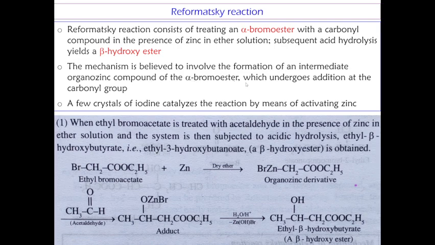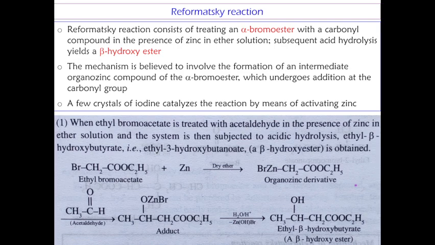The organo-zinc derivative of the alpha bromo ester undergoes addition at the carbonyl compound. So initially we get an organo-zinc derivative, which then reacts with the carbonyl compound. A few crystals of iodine catalyze the reaction by activating zinc. That is the catalytic part.